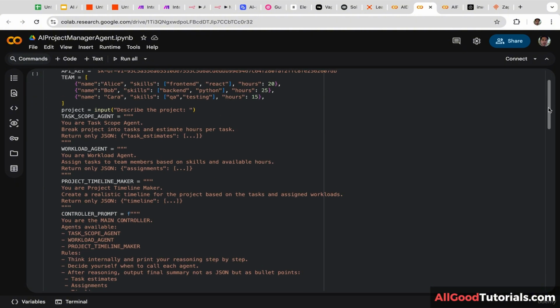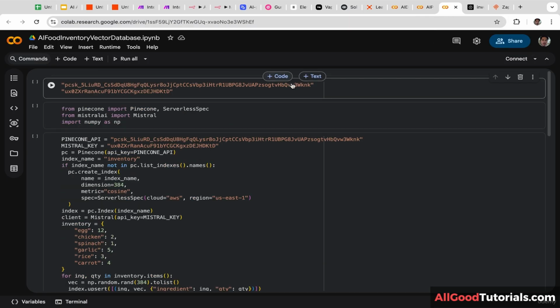We are going to have 3 AI agents, and these 3 AI agents will interact with each other. Next, we are going to build AI food recipe generator, and we are also going to connect the AI model with Pinecone vector database. So the AI model is going to generate food recipes based on available food ingredients.